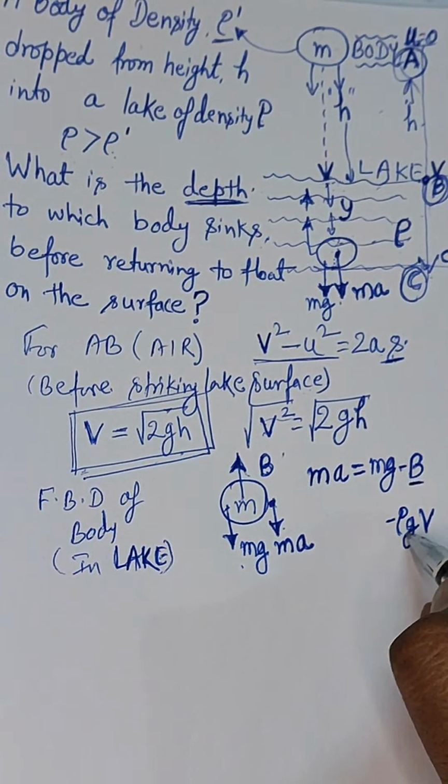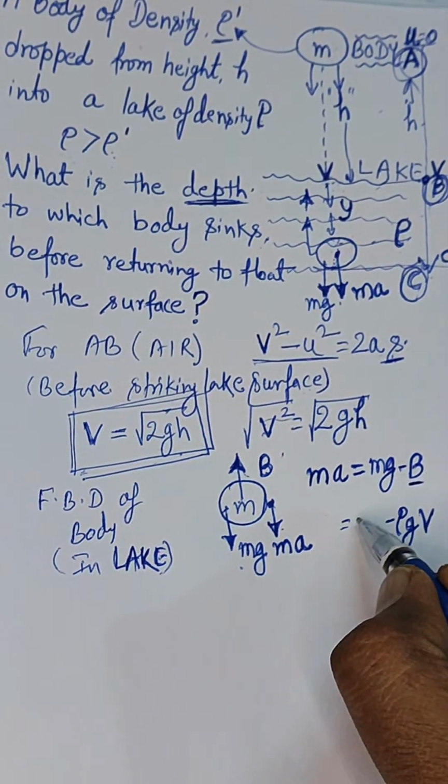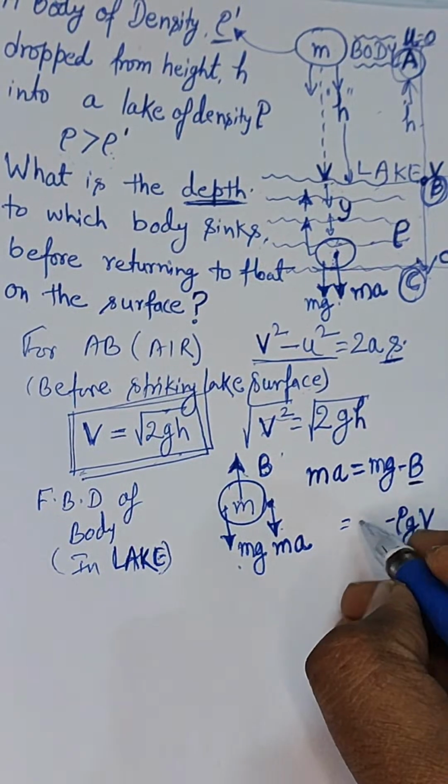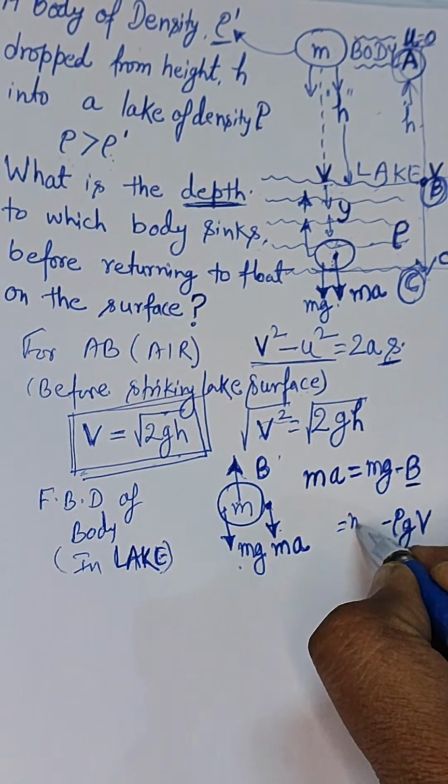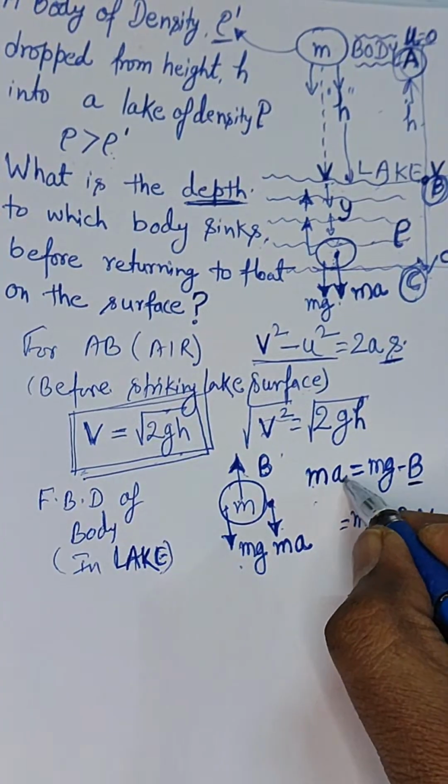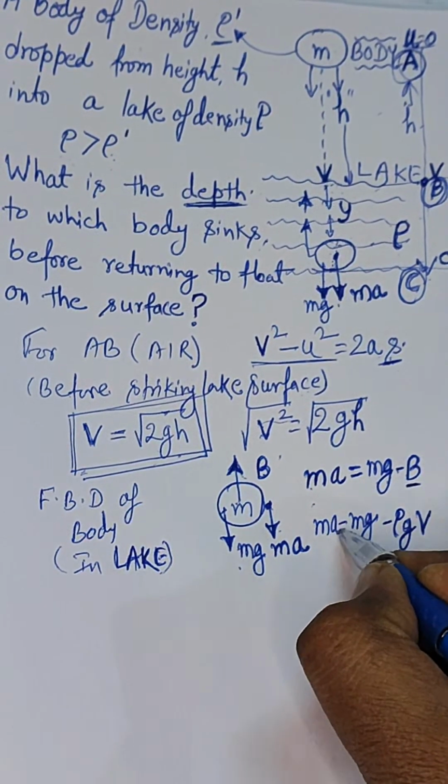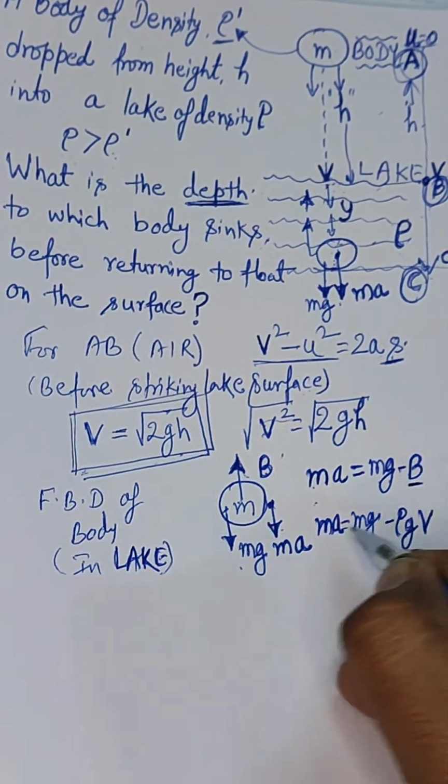This is the value of the buoyant force, and mg, m into g, can be written like this, and m into a, just keep it as it is.